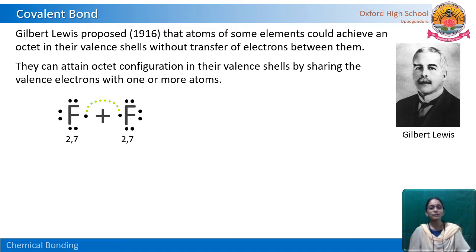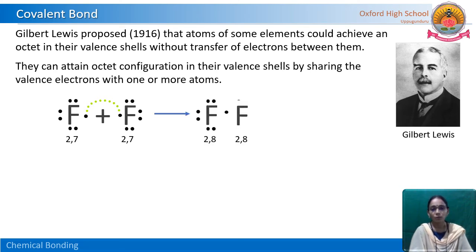So each fluorine atom contributes one electron. The first fluorine atom contributes one electron, and the second fluorine atom also contributes one more electron. By sharing these two electrons, the two fluorine atoms come closer and share their electrons. So one pair of electrons is shared between these fluorine atoms to form a fluorine molecule.